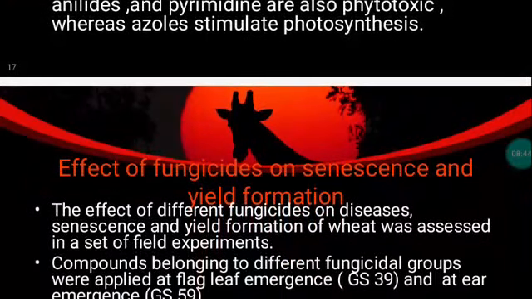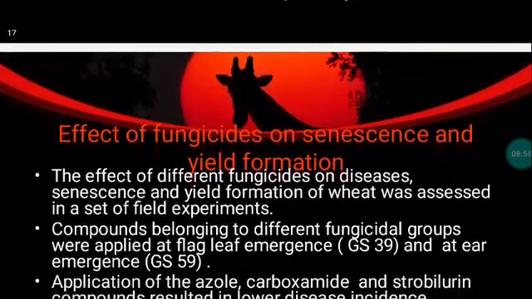Effect of fungicides on senescence and yield formation. Senescence is one of the physiological processes in cropland. The effect of different fungicides on disease, senescence, and yield formation of wheat was assessed in a set of field experiments. Compounds belonging to different fungicide groups were applied at flag leaf emergence. Flag leaf emergence means the flag leaf emerges after at least 3 nodes are present above the soil surface. By this we determine the flag leaf emergence.